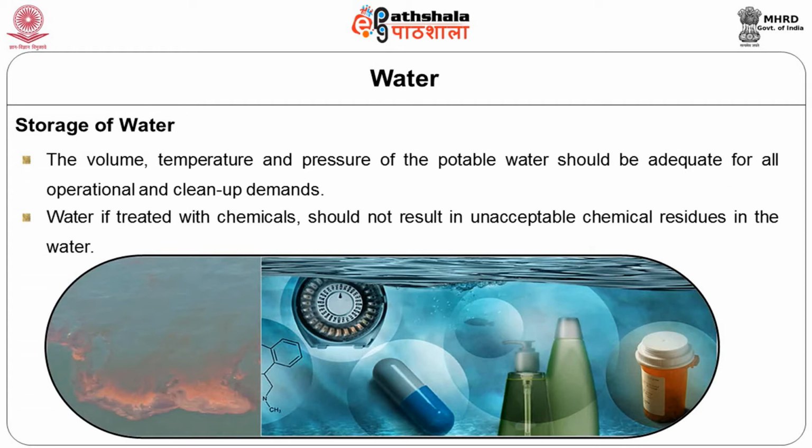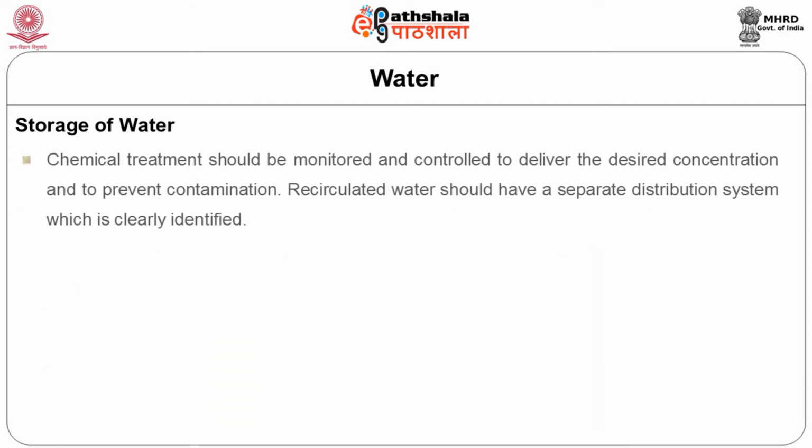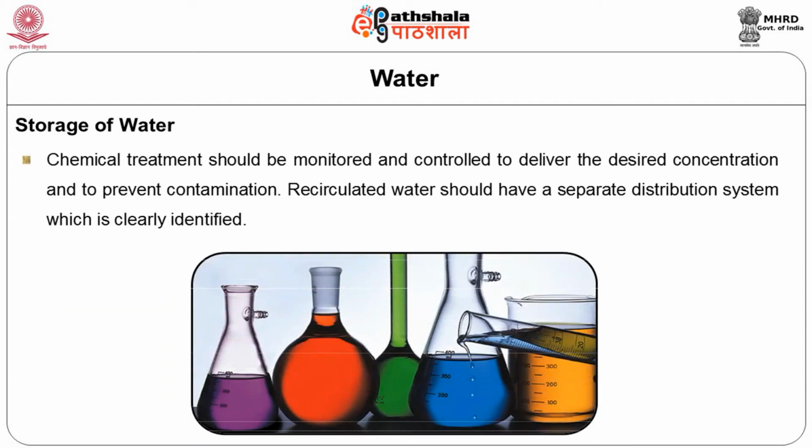demands. Water, if it is treated with chemicals, should not result in unacceptable chemical residues in the water. Chemical treatment should be monitored and controlled to deliver the desired concentration and to prevent contamination. Recirculated water should have its own separate distribution system which is clearly identified, and again should not cross the path of the supply of clean water, pipes and other gadgets that may be involved in the clean water or potable water distribution for direct food use.